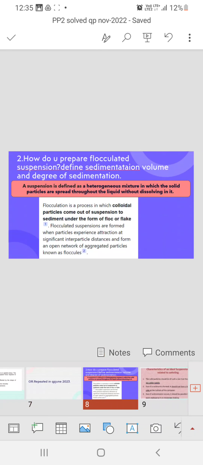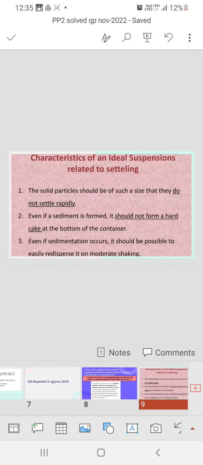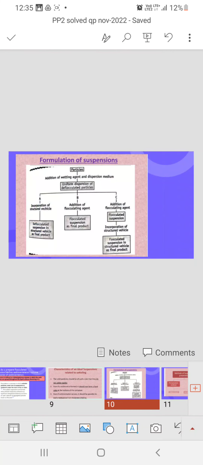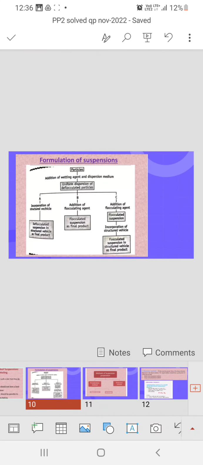How do you prepare flocculated suspension? Define sedimentation volume and degree of flocculation. Simple here: you have to write the definition of suspension, flocculation, then characteristics of an ideal suspension. Then you have to write the formulation of the suspension. These are the formulations, and this you have to practice.